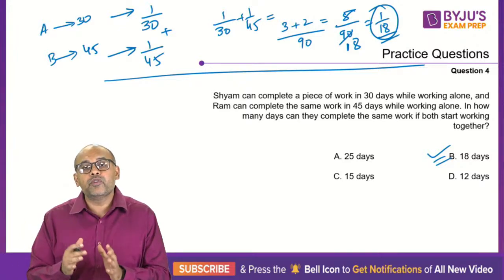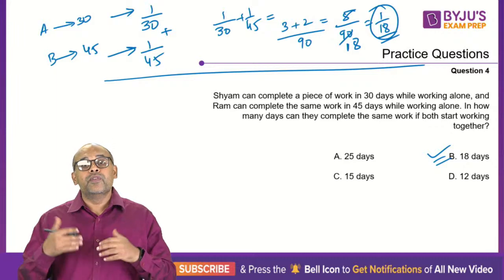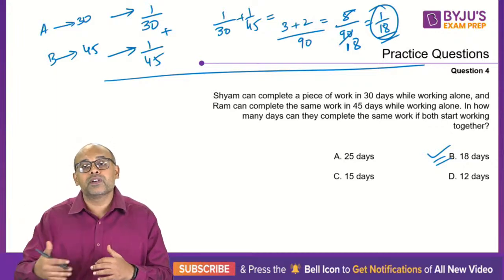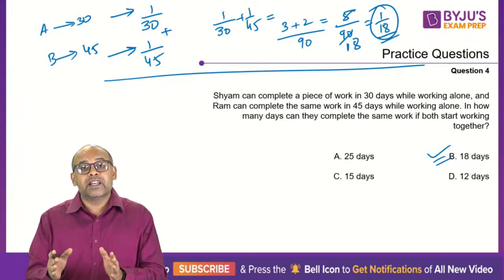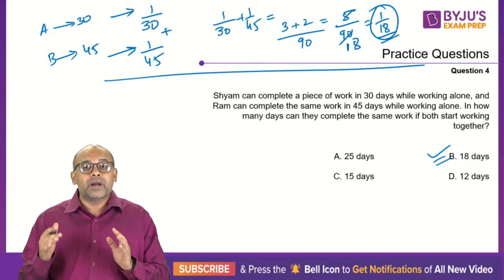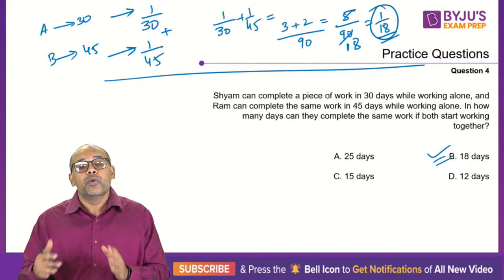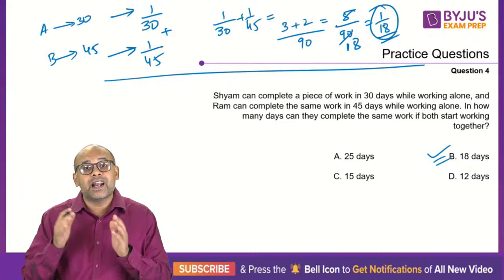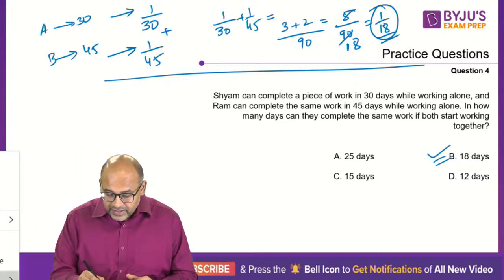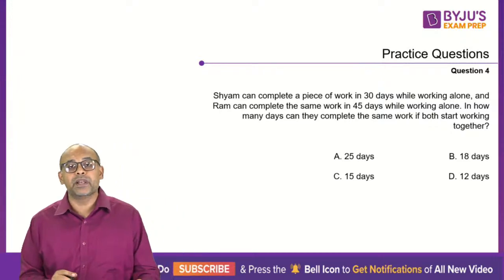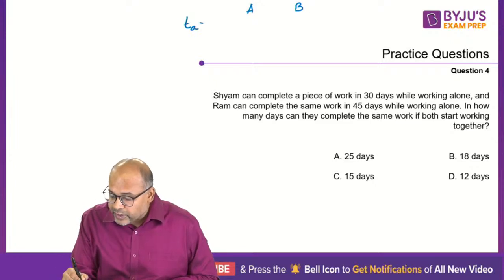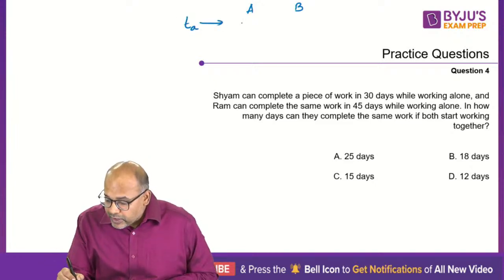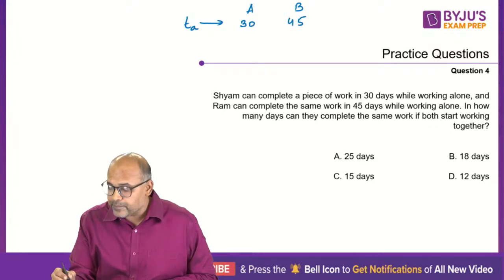However, I'm going to give you a slightly different approach, which will make more complex problems actually easier. By the way, once again, remember there's nothing wrong with this, but I'll give you a slightly different approach, which will make your calculations and understanding easier. So let's take the different approach using this simple example. What I do is, I will write down the actual times for A and B. So time actual is 30 and 45.